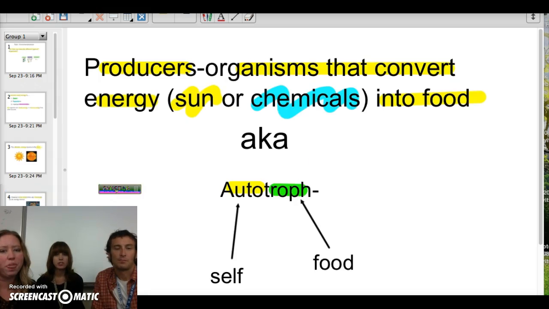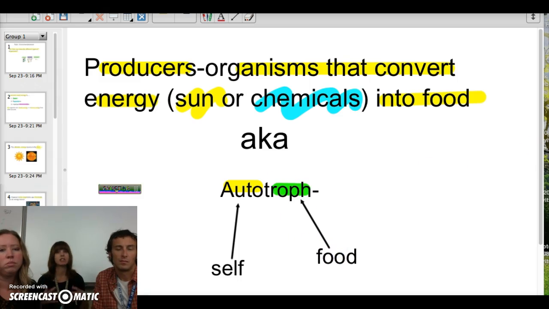So producers, this is the first type of organism found in an ecosystem. Those are organisms that convert energy, remember that being either sun or chemicals, into food. So we call these autotrophs, and you break them down to the root words. Auto means self, and troph means food, so they're kind of like self-feeding organisms. They're getting their energy directly from the sun or from the chemicals in their environment.